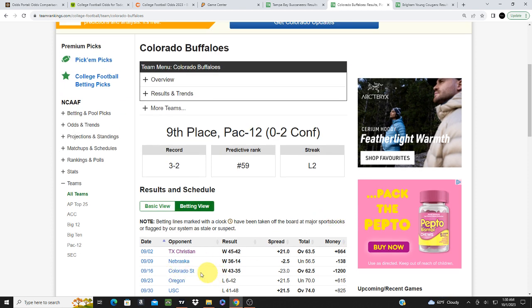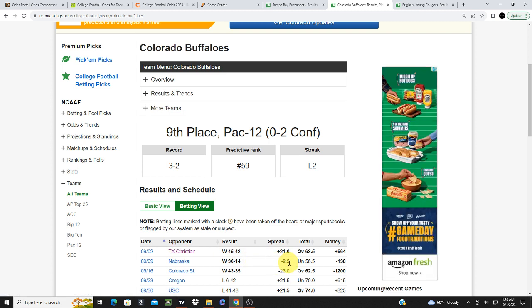Now, Colorado ended up blowing out Nebraska 36-14. If you look prior, they beat TCU. So they showed at the time that they were worthy of being a favorite, okay? So that's why they came in as a favorite here. And a lot of people were going against them here. Now, they beat TCU, and at the time, TCU was in the top 25. So they had beaten a good team from what people were expecting.